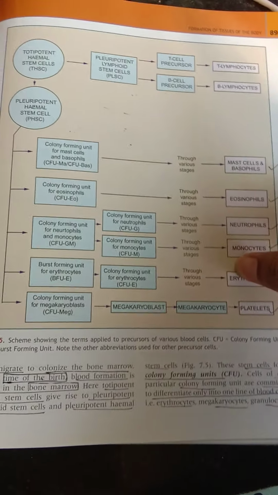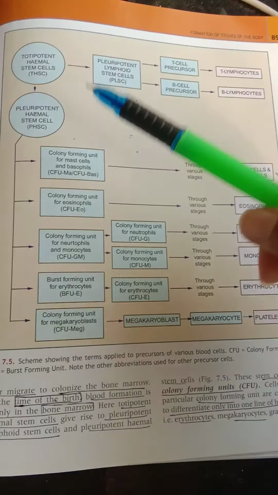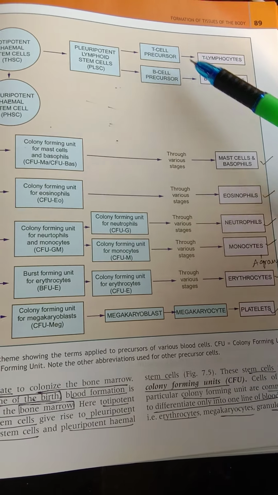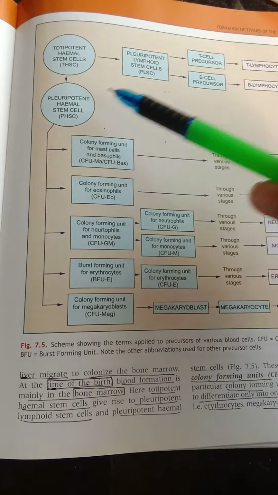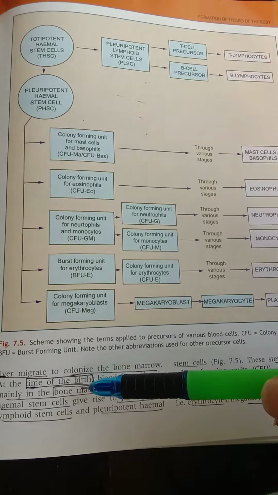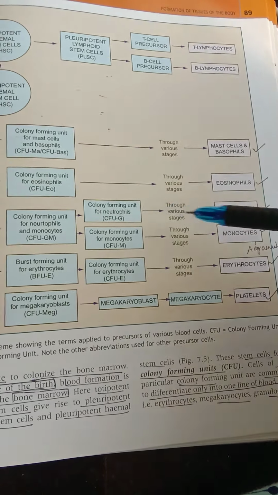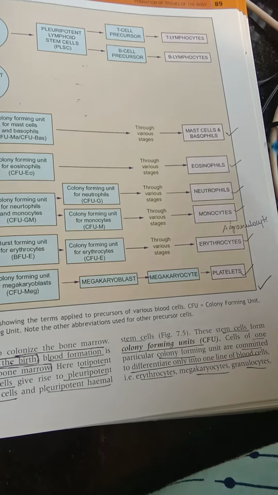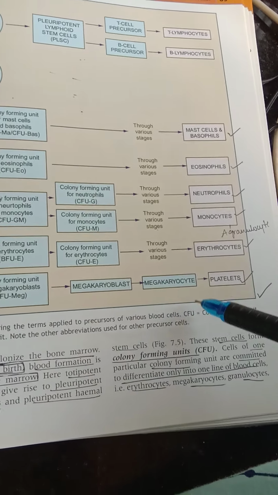And this is a scheme to show how the colony forming units form. So you can see these are the totipotent hemopoietic stem cells, which form pluripotent lymphoid stem cells, T cell precursor, B cell precursor; T cell forms T lymphocyte, B cell forms B lymphocyte, and the pluripotent heme cells are divided into colony forming units, different colony forming units. Later these colony forming units, through various stages, form mast cells and basophils. Here they form eosinophils, neutrophils, monocytes, erythrocytes. We know the different granulocytes, right? And here you can see megakaryoblast into megakaryocytes, finally forming platelets.